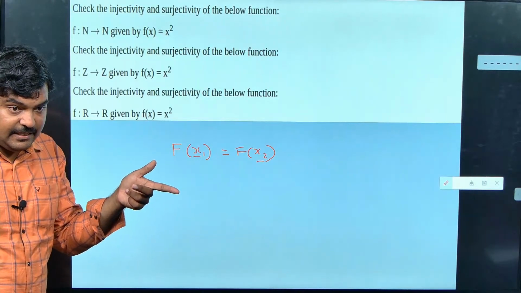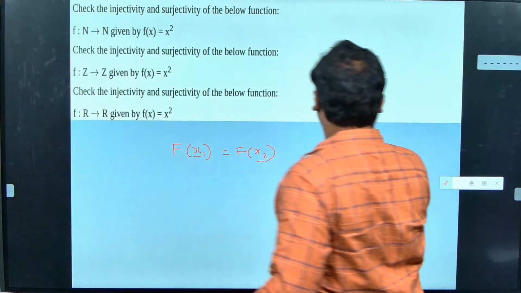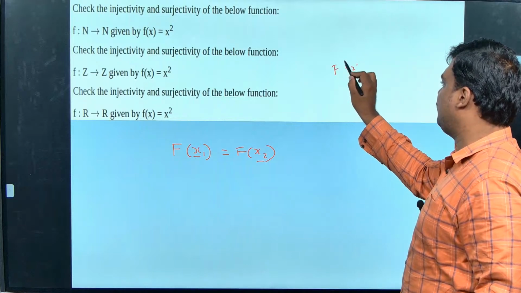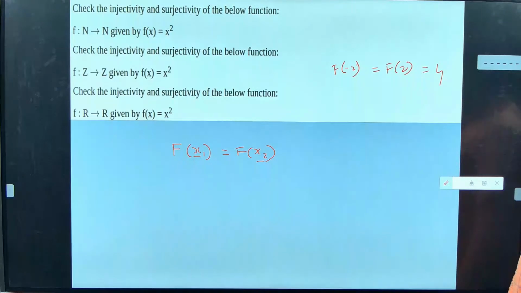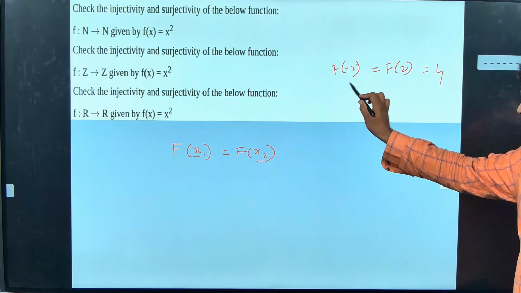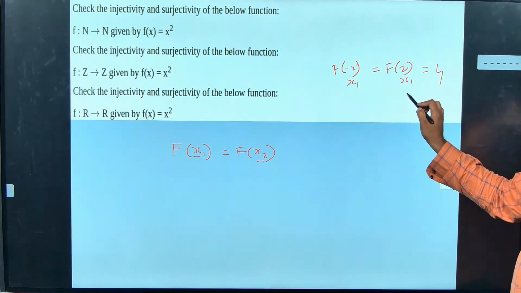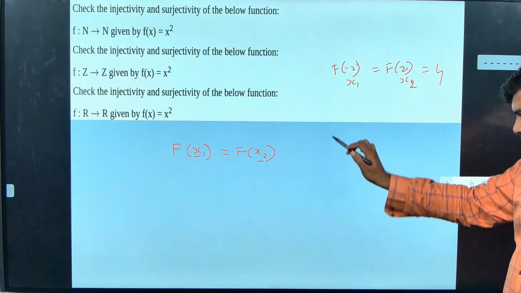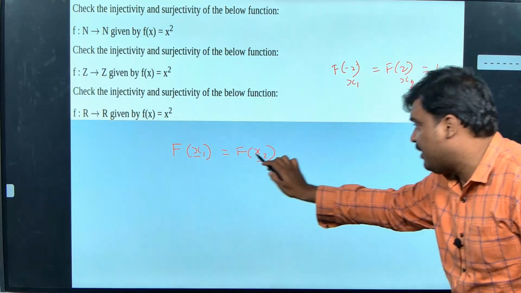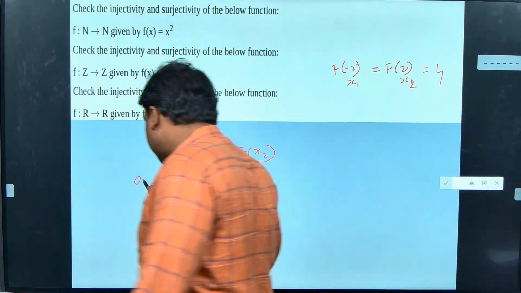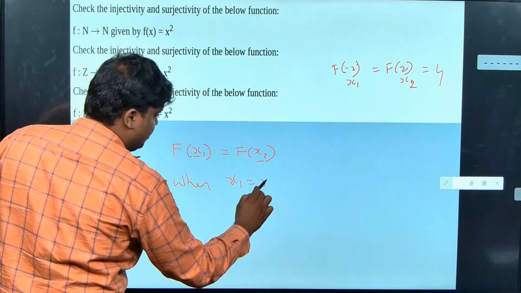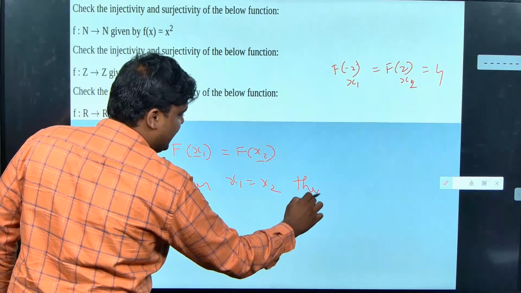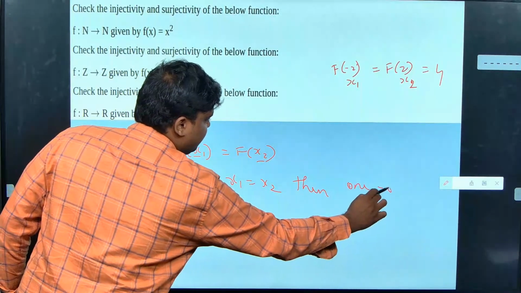Correct? I am having x square. I am giving -2, f of -2 is equal to f of 2. They both are 4. Correct? So I am having x1 here and I am having x2 here. Now we have f of x1 equal to f of x2 only when x1 is equal to x2, then we are going to call it as 1 to 1 function or injective function.